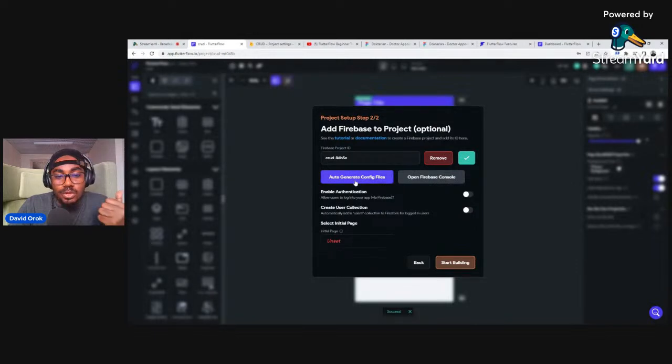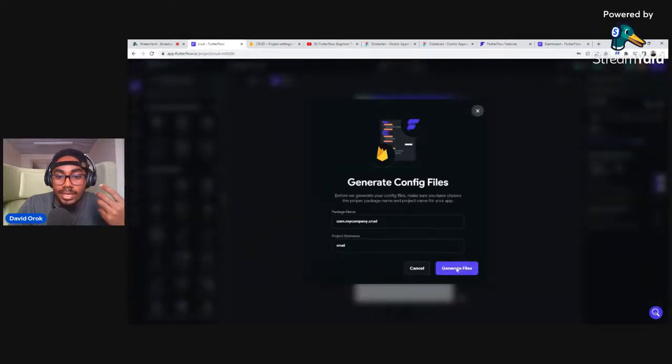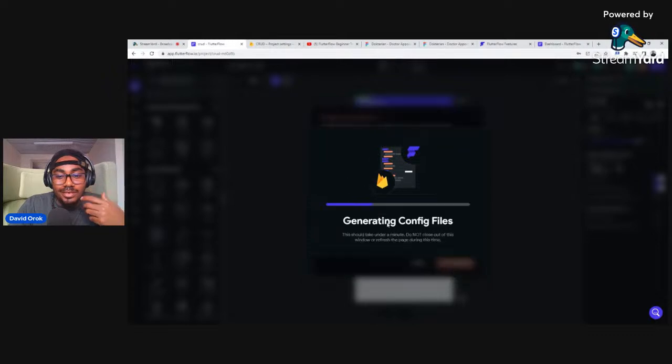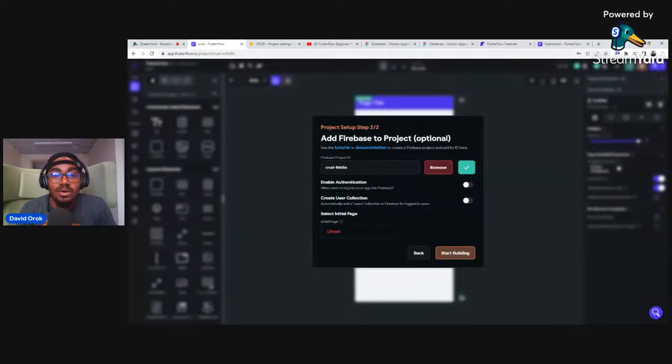Beautiful. And then what we're going to do now, the next important thing, you can skip it, is auto-generate config files. Why? First, let's click on generate files. Okay, so now the configuration files are like small, tiny bits of data that your FlutterFlow project requires to run smoothly, right? So if you don't generate these files, it will have some issues. You'll have errors and you won't even know how you got them, right? So most times if you have some errors and you had not done auto configuration for your Firebase for your FlutterFlow project, you need to just come back and do it, right?